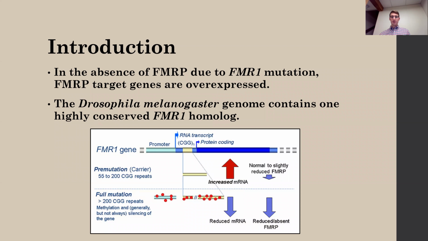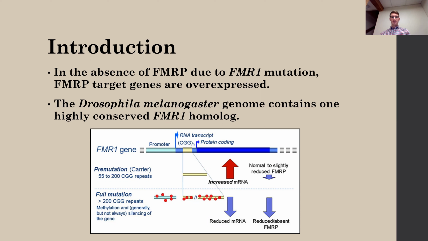In the absence of FMRP due to FMR1 mutation, FMRP target genes are overexpressed, and this results in defects in synaptic plasticity and therefore cognitive and physical defects. The actual mutation can be seen in this image. It's composed of a repeat expansion of a CGG sequence in the 5' untranslated region of the FMR1 gene. This expansion becomes hypermethylated, and the methylation extends into the promoter region of the gene, therefore preventing transcription of FMRP.